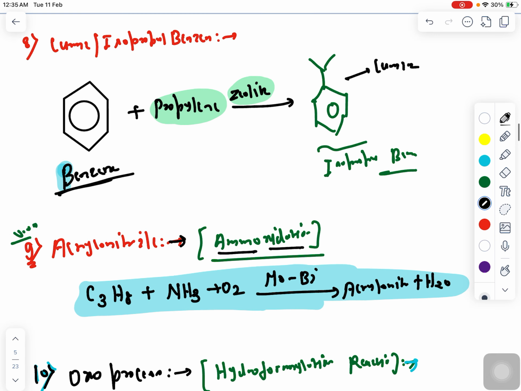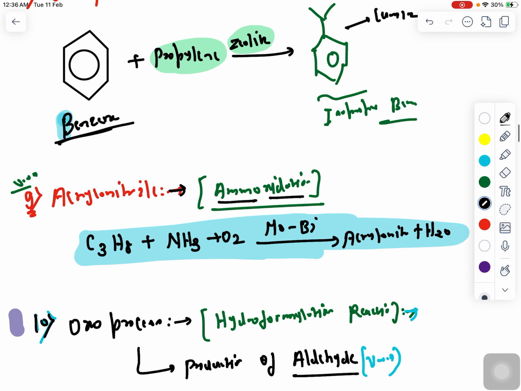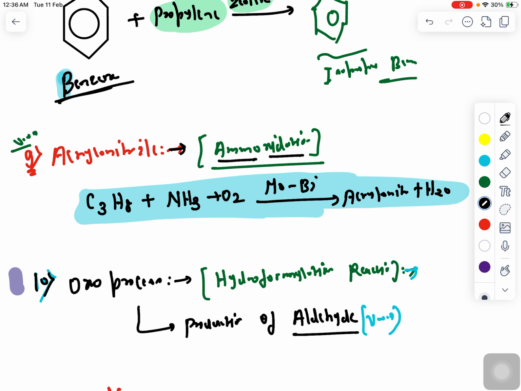Now coming to cumene or isopropyl benzene. Benzene will react with propylene in the presence of a zeolite catalyst, and it will form isopropyl benzene. This is called the alkylation reaction. And acrylonitrile is formed using the ammoxidation reaction. The name itself justifies that ammonia and oxidation are happening. Acrylonitrile forms from the reaction of C3H6, that is propylene, ammonia, and oxygen in the presence of molybdenum bismuth as a catalyst.